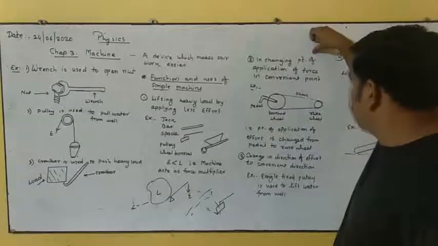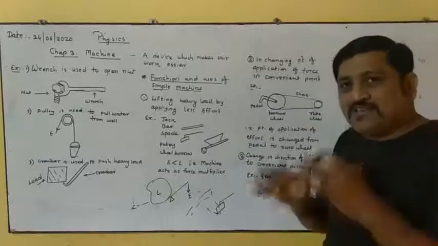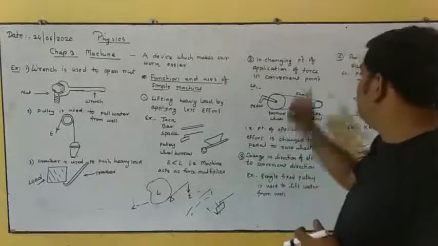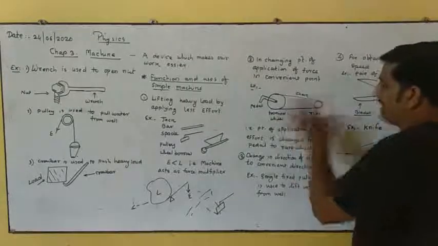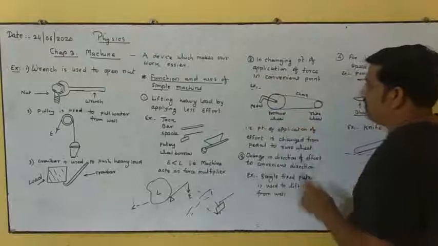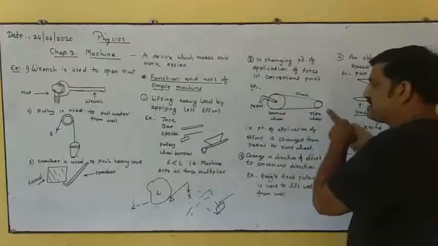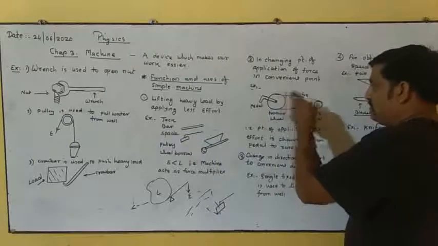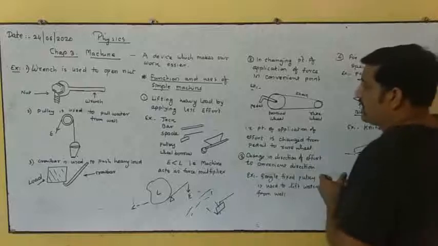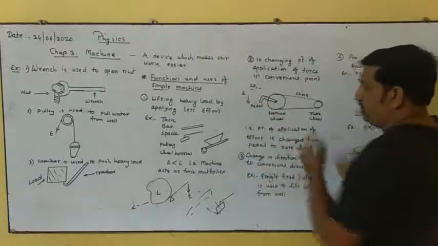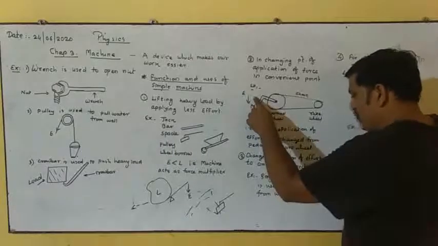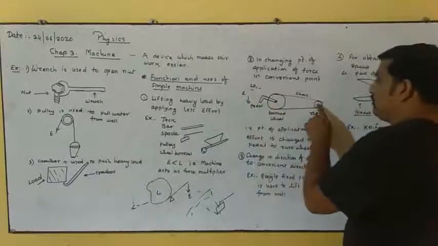Changing the point of application of force to a convenient point means we are applying a force at one point and it gets changed to another convenient point. In the case of a bicycle, you can see this is a bigger toothed wheel and the pedal is attached to it, and the rear wheel, which is the backside wheel, is cascaded using a chain to the toothed wheel. Now we are applying the effort over here on the pedal, right? This is our point of application of effort and it gets changed from this pedal to the rear wheel,